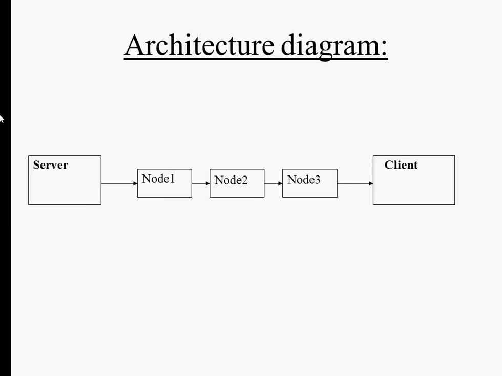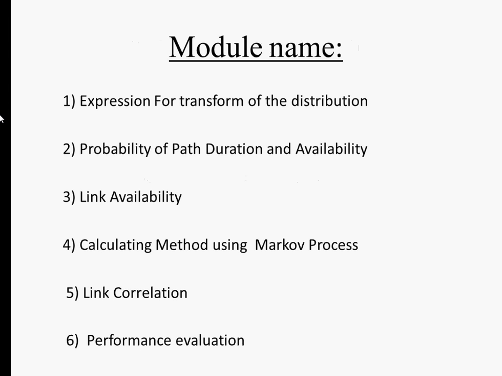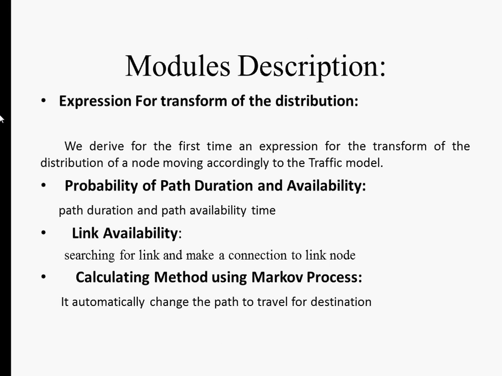Then the architecture diagram: the client sends a request to a server and the server responds to them. There are 6 modules. The first one is expression for transform of the distribution, probability of path, duration and availability, link availability, calculating method using Markov process, link correlation and performance evaluation.